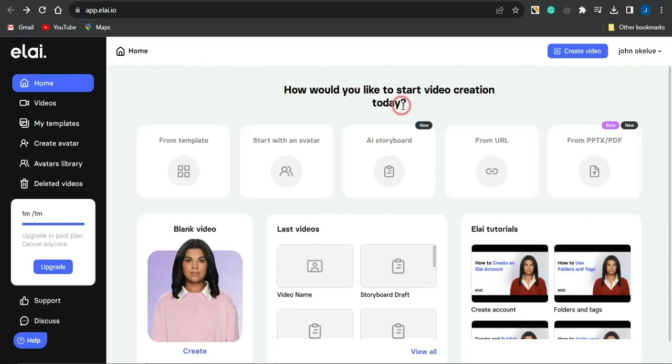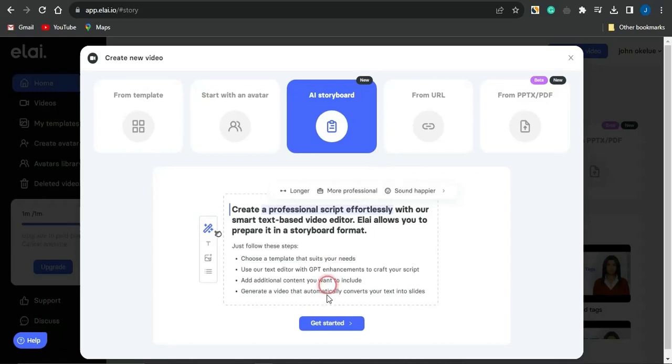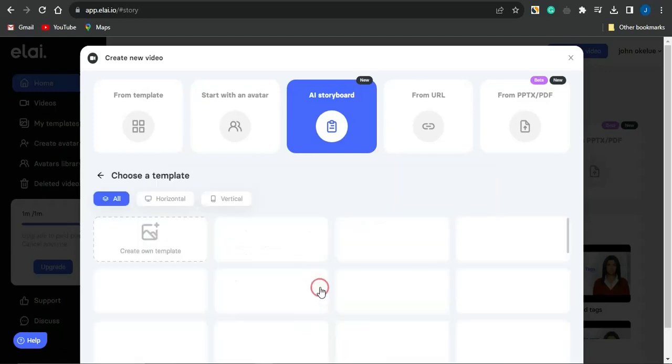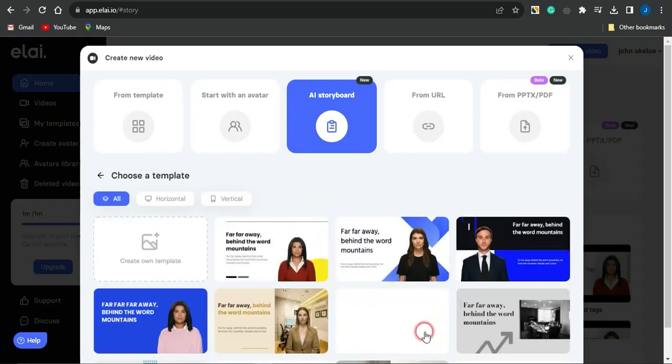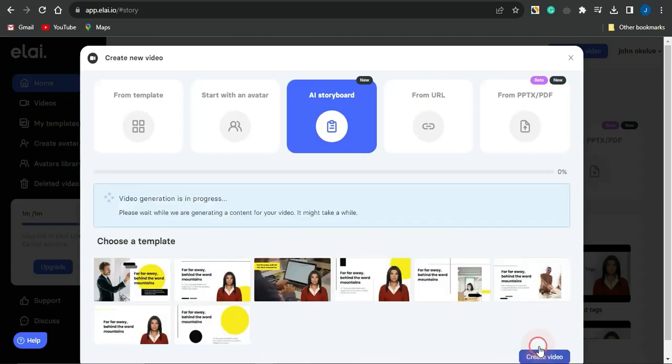Also guys, you can take advantage of this AI storyboard section. You could simply click on get started, and you'll be able to see a lot of templates right here. Supposing I just select one of these templates, I'm just going to click on create video, and my video generation is actually in progress right now.